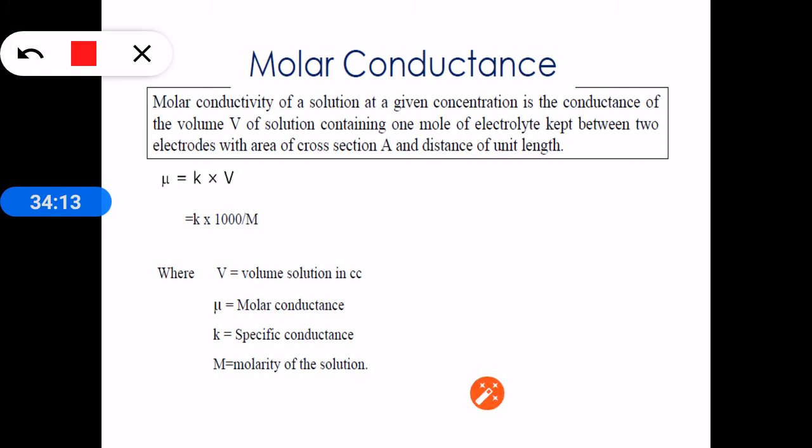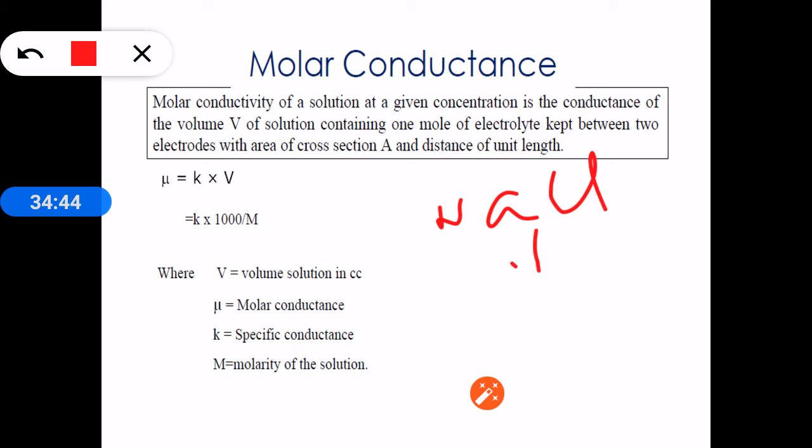Next is molar conductance. It is the conductance of an electrolytic solution in which 1 gram molecular weight of substance is dissolved in V mL of solution, and the conductance obtained because of all the ions produced by dissociation of that electrolyte is called molar conductance. If we take sodium chloride solution, we dissolve 1 gram molecular weight of sodium chloride in water.